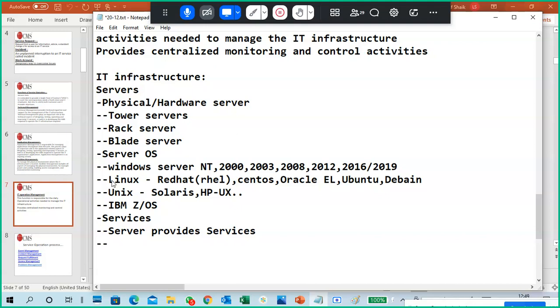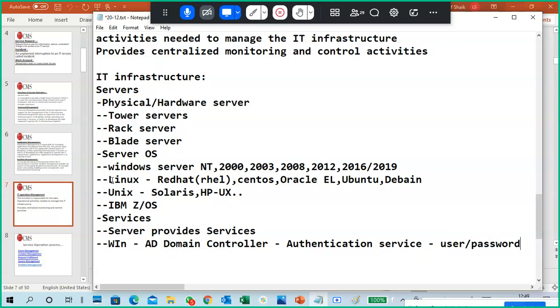Look here. Normally in a Windows-based system, Active Directory, the domain controller, is mainly on Windows-based servers. It provides authentication service. When your user logs in, it will verify the username and password. Authentication service, username and password authentication by Active Directory.